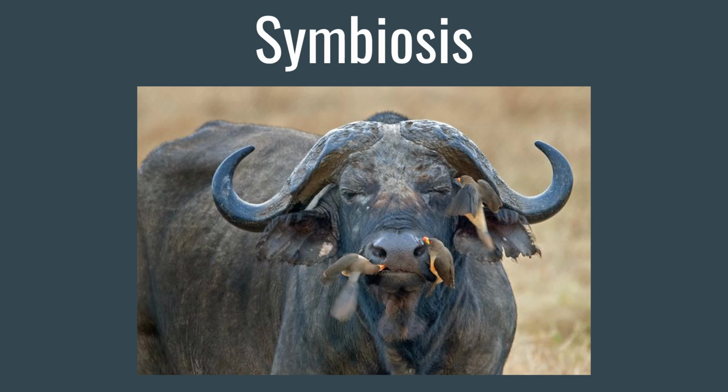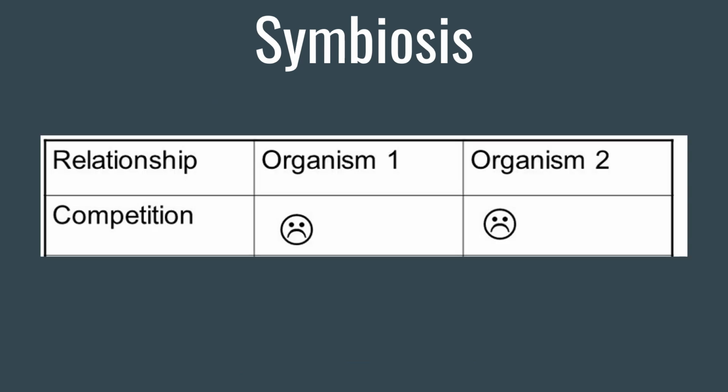Besides eating each other, organisms can have relationships that help each other or harm each other. Symbiosis is a close, long-term relationship between two organisms. There are 5 types of symbiotic relationships. First is competition. This is a type of relationship where both organisms are harmed. They are harmed because they have to use energy competing for food, territory, or mates. This requires more energy and thus harms both organisms' chances of surviving and being healthier.